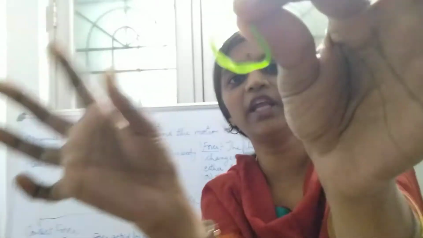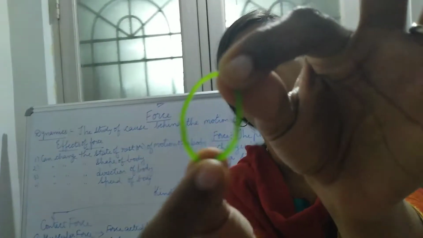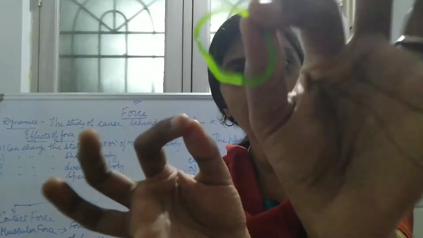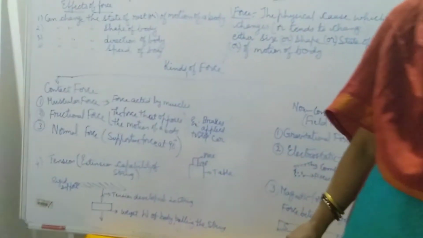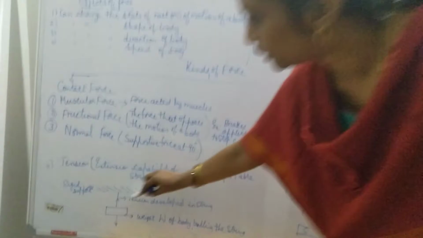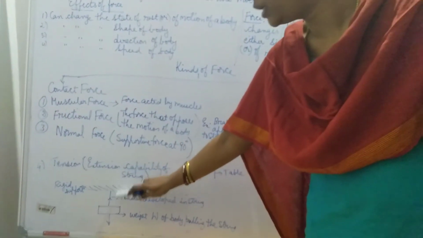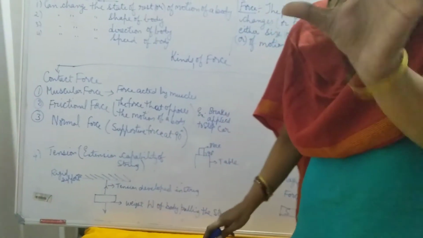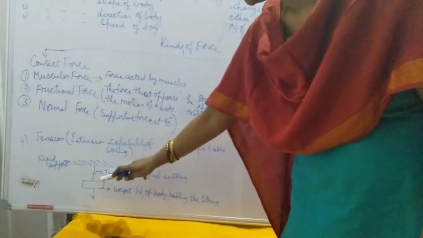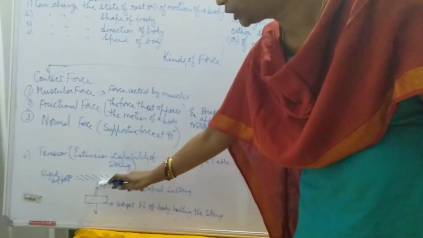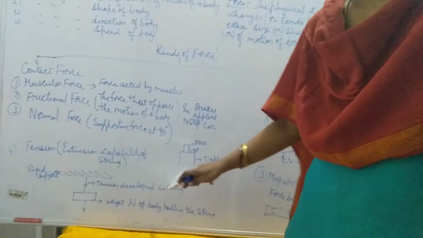Now the second case, I'm crumpling the rubber band. I'm leaving it. What happened? It has restored its original shape. So this is nothing but the tension, the extension capability of a string or a spring. For example, there is a rigid support and you are hanging a weight, a block. What is happening? This string will be stretched. This is the tension developed in the string.